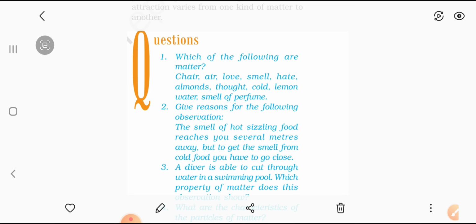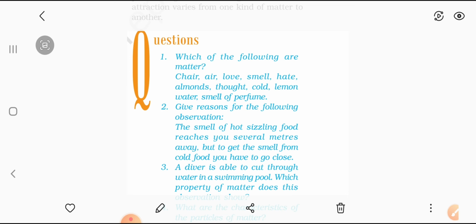Now next, almond. Almond is a matter because it is occupying a space. Same, hot and cold is just a feeling, it is not occupying a space, it doesn't have mass, so it will not be considered as matter. But if it is a cold drink, then cold drink is matter, because we are talking about a liquid which occupies a space and has some mass and all. So cold drink is matter, but cold is not matter.